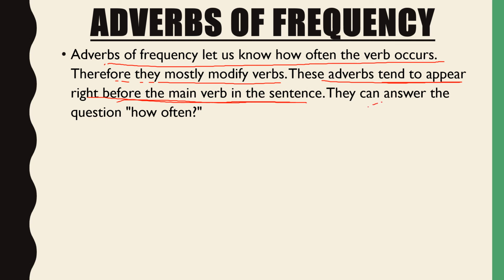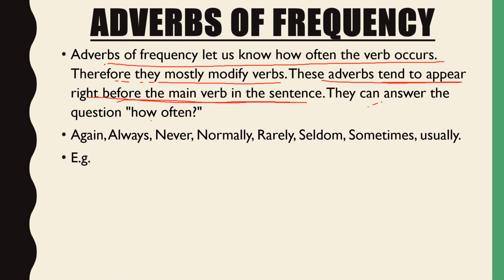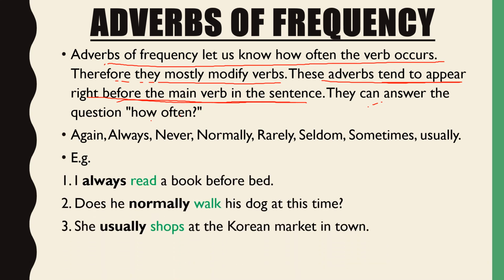They can answer questions like how often. So let's see. Here are a few examples. Always, never, normally, rarely, seldom, sometimes, usually, all these are adverbs of frequency. I always read a book before bed. So how often do you read your book? Always. Does he normally walk his dog at this time? So how often? Normally.